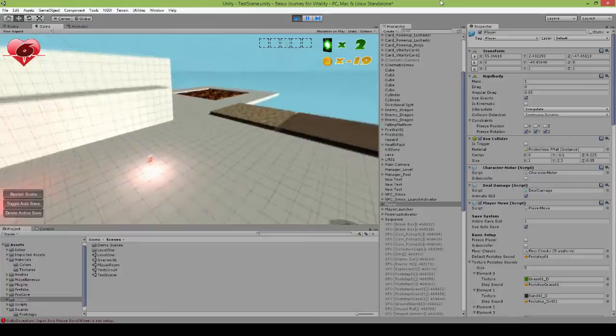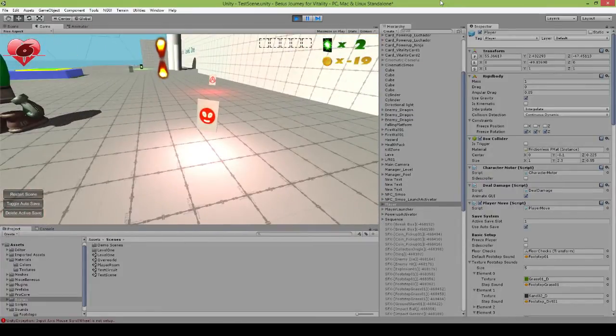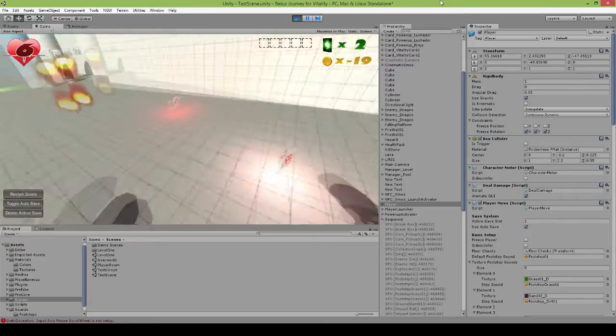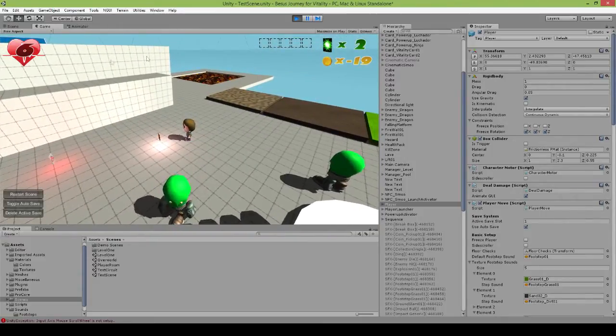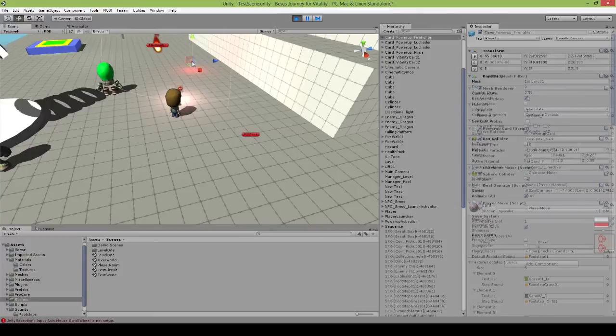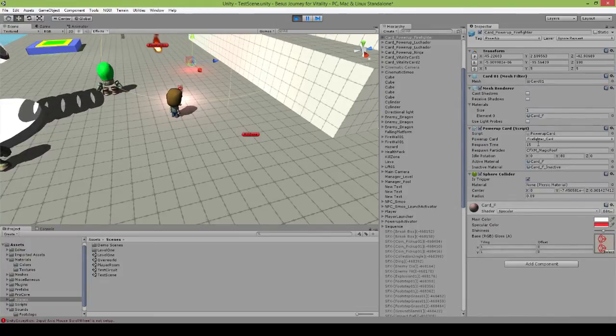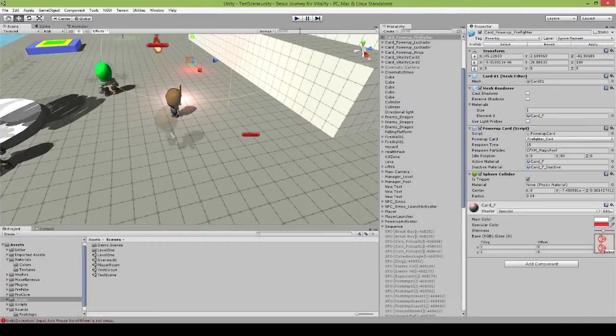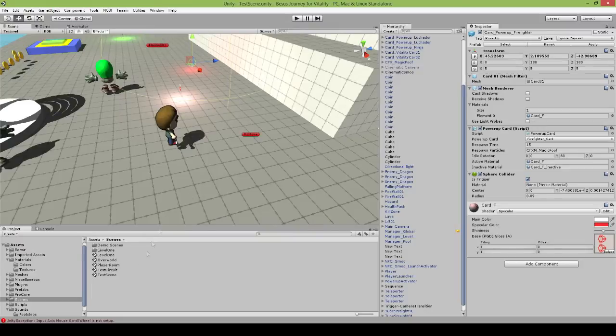So yeah, activated the power-up cards. Obviously collecting them and then never having them come back could cause some issues in the scenes and the obstacles in case you mess up. So went ahead and added a respawn timer to those as well. Again, just a simple bool I added, or a float that I've added in here to basically say that respawn after so many seconds. So with that, I've also encountered another issue.